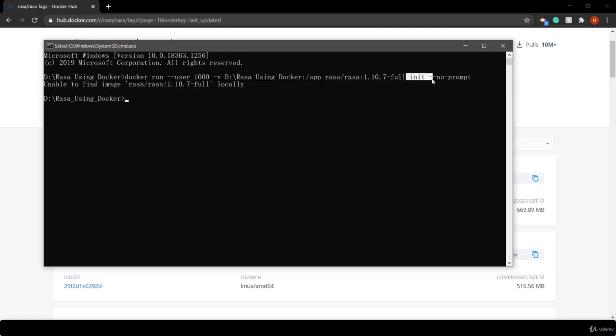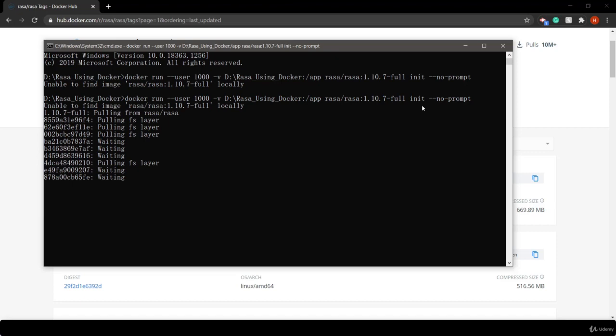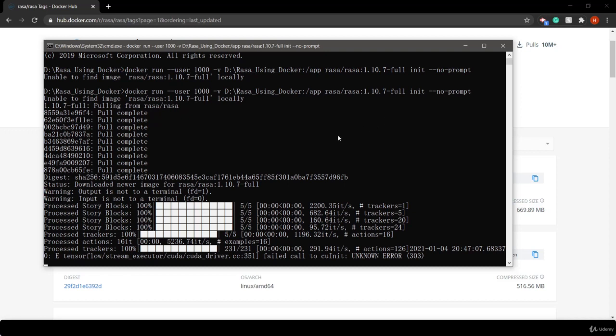Then this is the command that I'm going to give to Rasa, which is rasa init --no-prompt. That's it. Now let's run it. It will fetch all the layers and it will take some time to download. Now the image is pulled successfully.